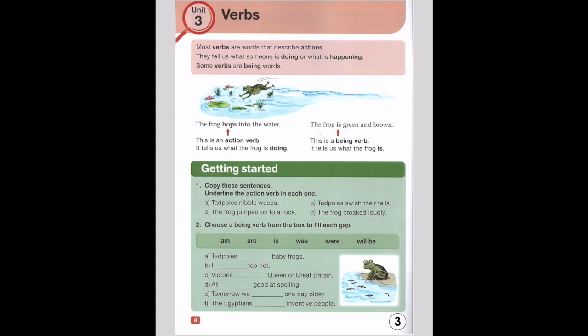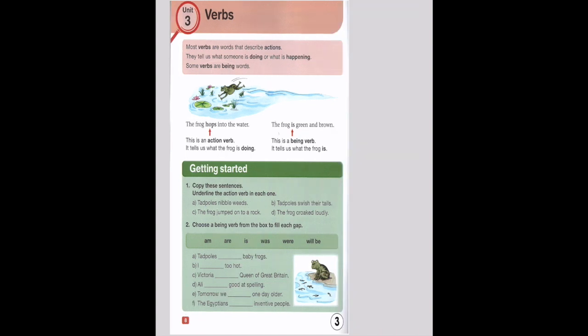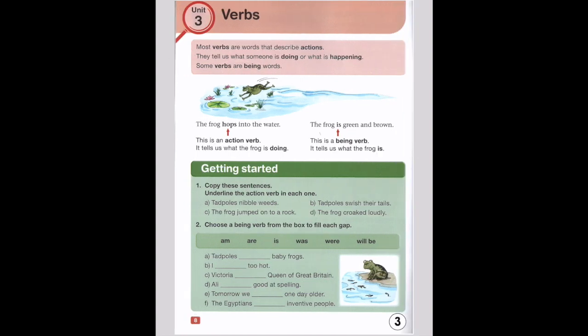For example, an action verb: the frog hops into the water. It's telling us that the frog is hopping. So it hops into the water. It tells us what the frog is doing. A being verb would be: the frog is green and brown. It tells us what the frog is.